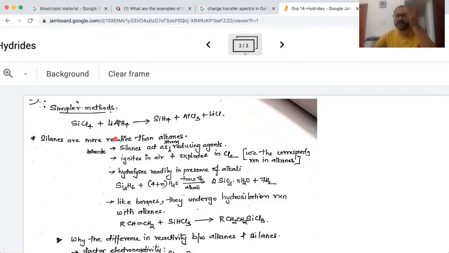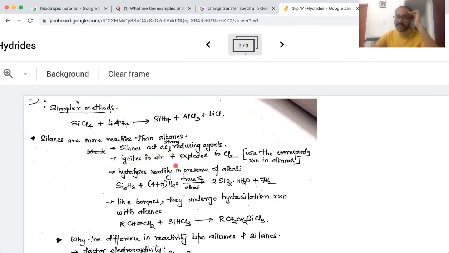So whenever you study, try to compare what you have studied before, and then it would be easier for you to recollect, understand and remember them in a nice fashion, not like just mugging up, but something you are understanding and appreciating and trying to make some sense out of. So here, by reduction of silicon tetrachloride, you can make the corresponding silane. Silanes are more reactive than alkanes. As a result, they are very strong reducing agents.